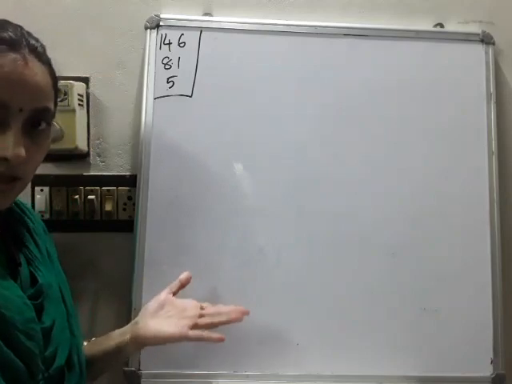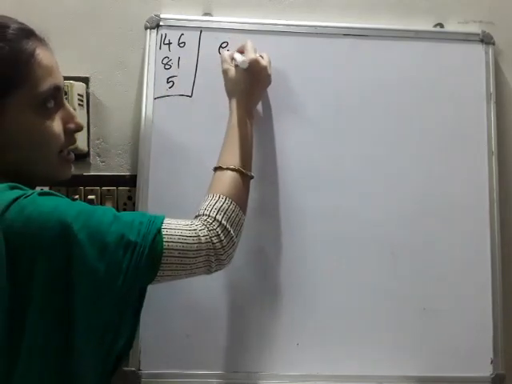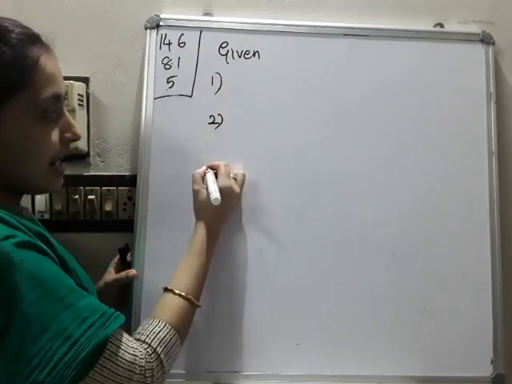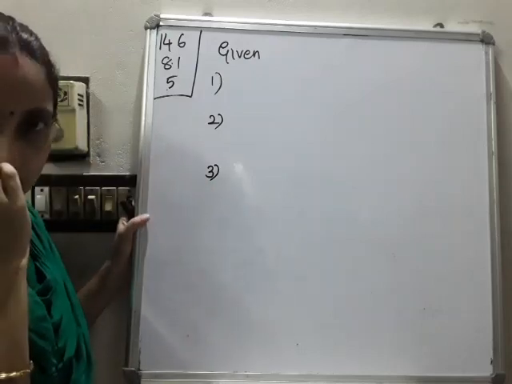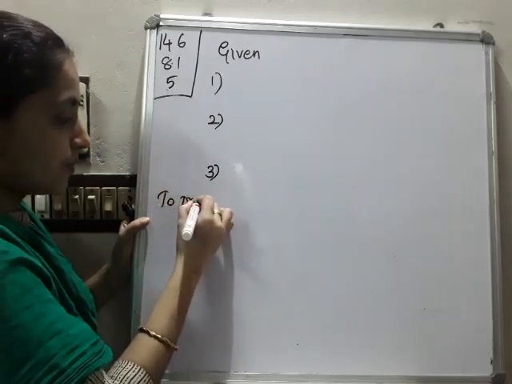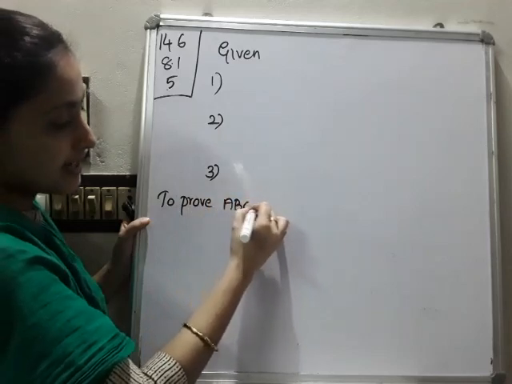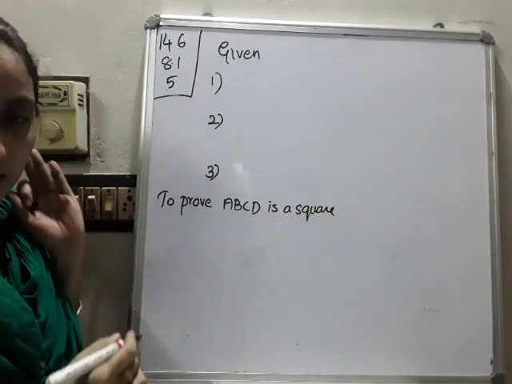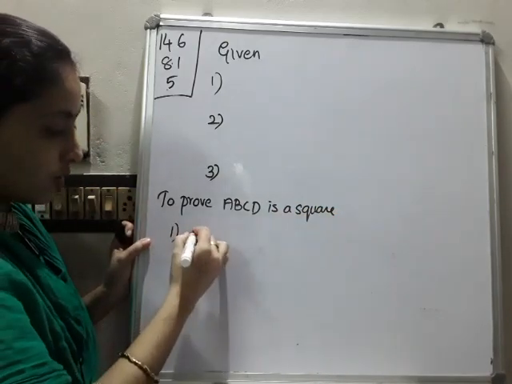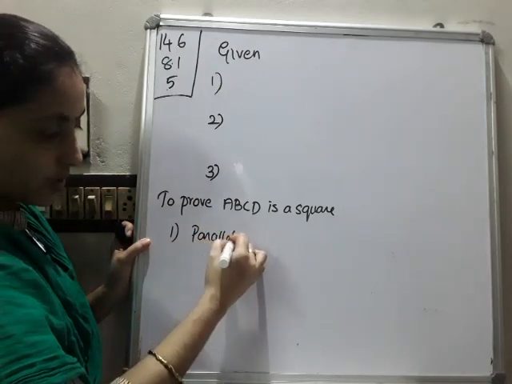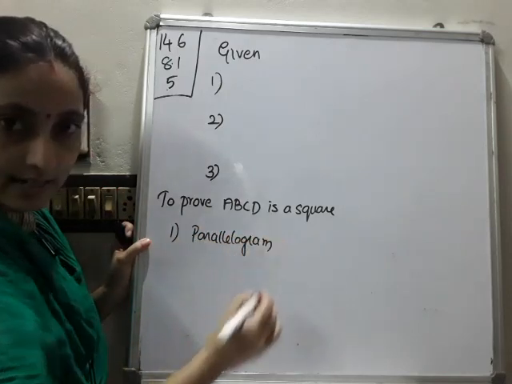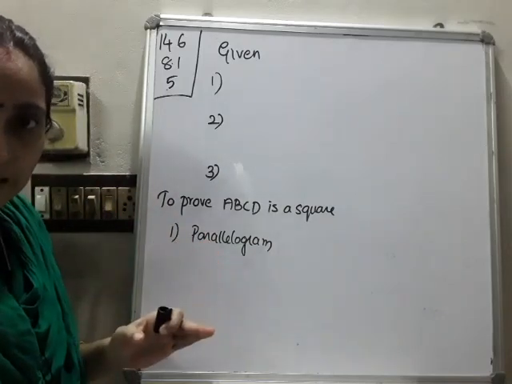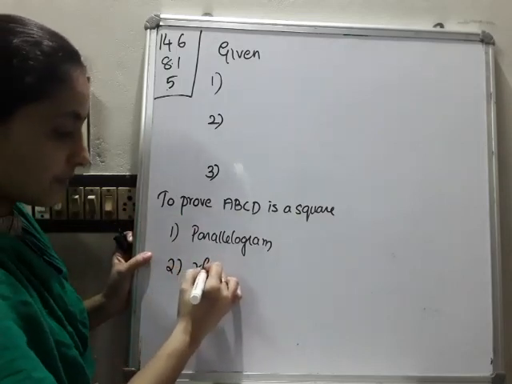Okay, the reverse process. Here, what are the given conditions? The given conditions are that diagonals are equal, they bisect each other, and the angle is 90 degrees. What do you have to prove? To prove: ABCD is a square. The reverse process. So you have to prove it is a square. Three things you have to consider. First, you have to prove it is a parallelogram, because you already know a parallelogram with all sides equal is a square itself. All sides equal means the parallelogram is what? A rhombus. So the second condition is that you have to prove it is a rhombus.